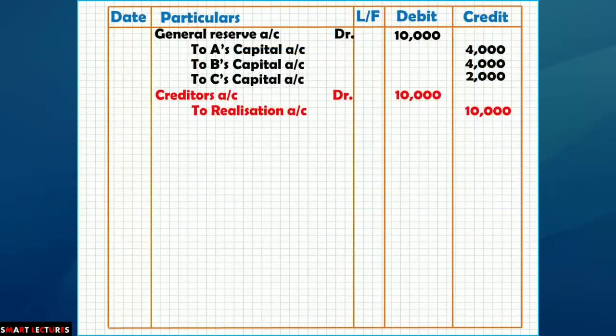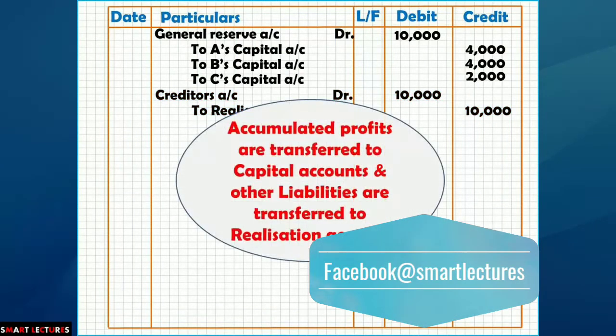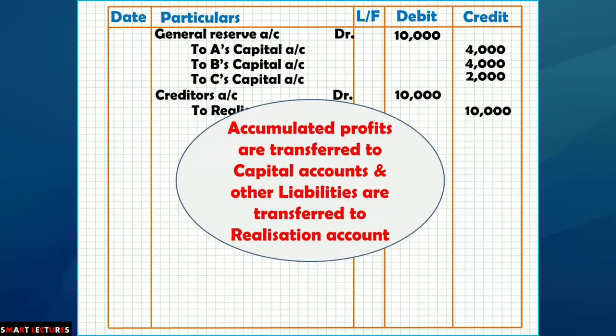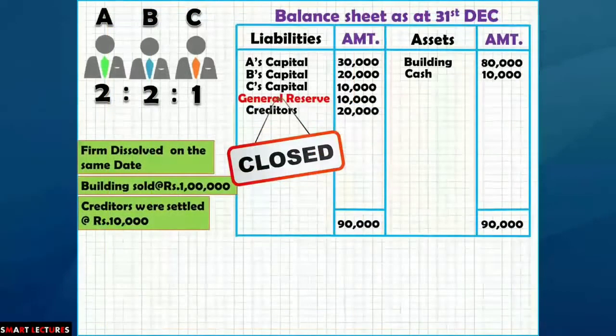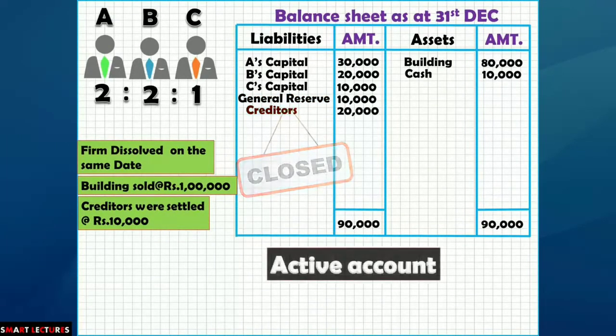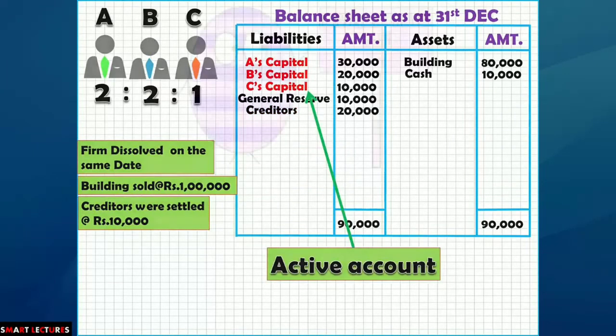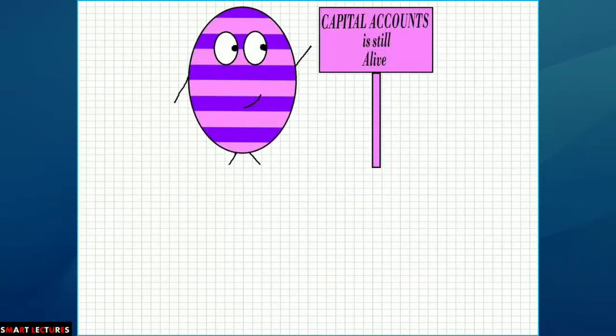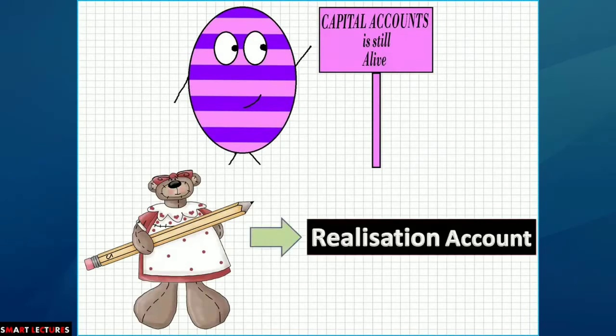Creditors account debit to realization account. I have already told you accumulated profits are transferred to the capital accounts and other liabilities are transferred to realization account. So in this way, general reserve account is closed, creditors account is closed. We have got only one account active, that is capital. So capital accounts are still alive and we have created realization account.